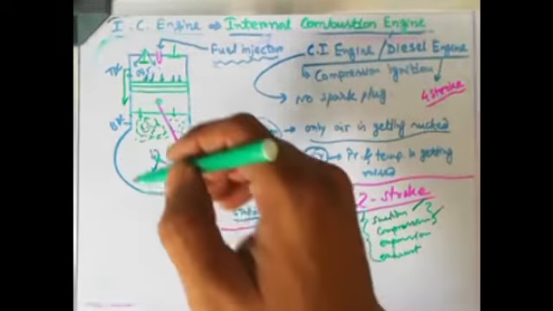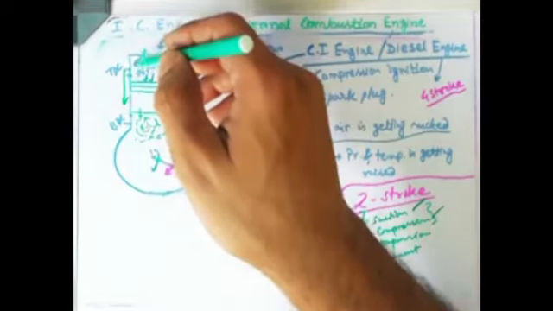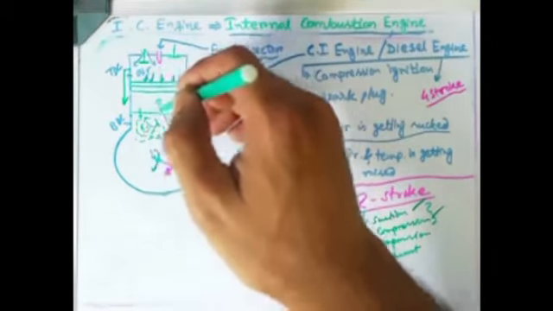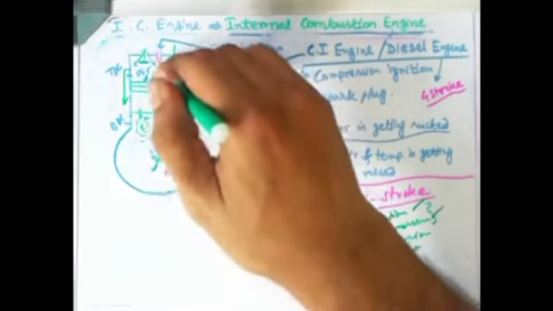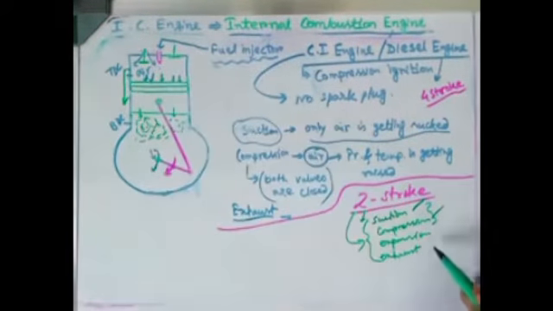Similarly, when the piston is moving from BDC to TDC, at that point of time at the bottom part of the piston there will be the expansion stroke, and at the top part of the piston there will be the exhaust stroke. So in the second stroke these two processes are completed. This will happen in the first stroke, this will happen in the second stroke. Like this, within two strokes, four processes are completed.